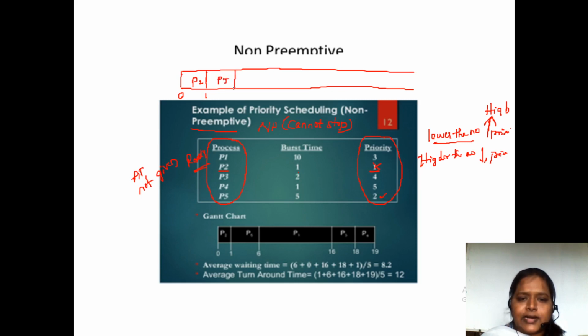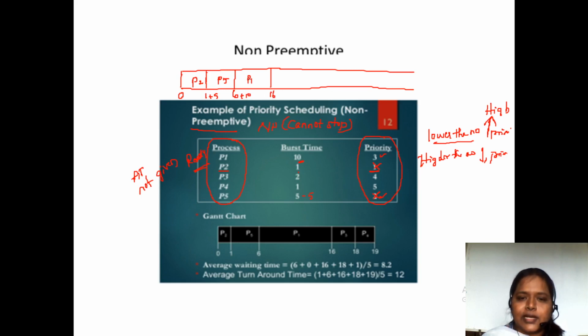The P5 process will enter and execute. What is the burst time of this P5 process? Here the burst time of the P5 process is 5. So 1 plus 5 is equal to 6, till 6 milliseconds the P5 process will execute. And next, P5 is also completed. Next, which has the highest priority? P1 has the next highest priority, and the burst time of P1 is 10. That is 6 plus 10, which is equal to 16 milliseconds.